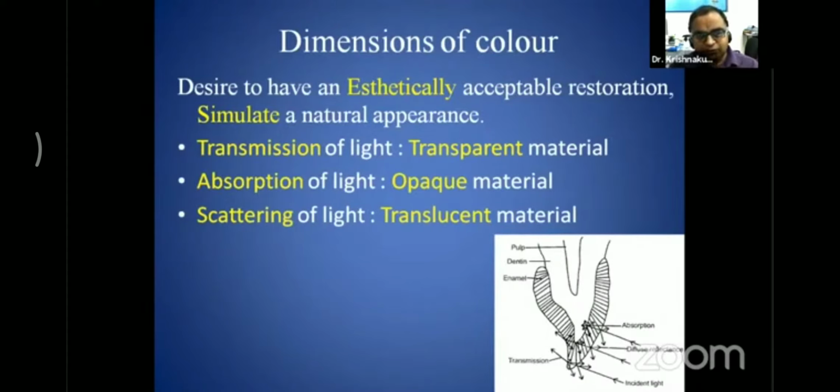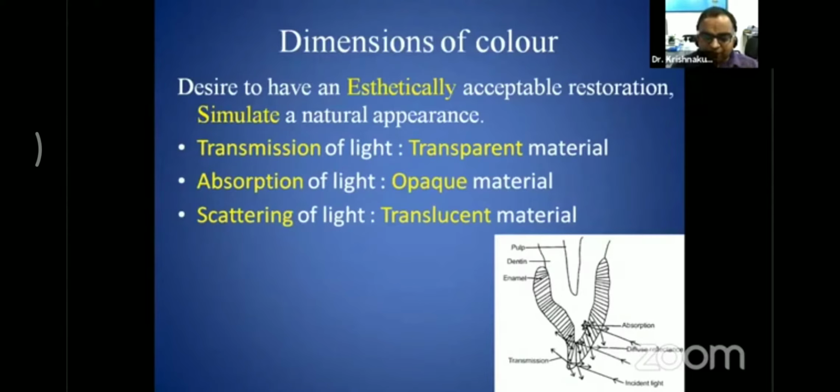Next, among the properties, we'll discuss the dimensions of color. As a dentist, as a dental care professional, we should always fulfill the desire of our patient to have an aesthetically acceptable restoration that simulates the natural appearance. If the material is transparent like glass, it will transmit the entire light. If the material is absorbing the light, that is opaque; for example, metal paints are opaque in nature. And the third point is the scattering of light.